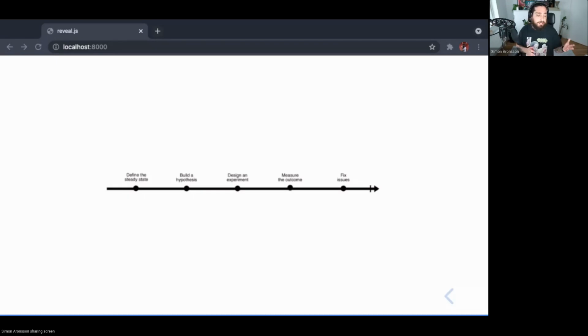Go ahead and test that our strengthening efforts have worked. So, in short, our hypotheses should be formulated to confirm the reliability of our system rather than proving that it's already broken.